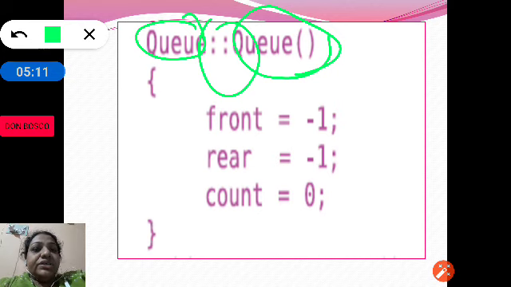This constructor will initialize front and rear with -1 and count equal to 0. That means whenever we create an object of Q for the first time, front and rear become -1 and count becomes 0.